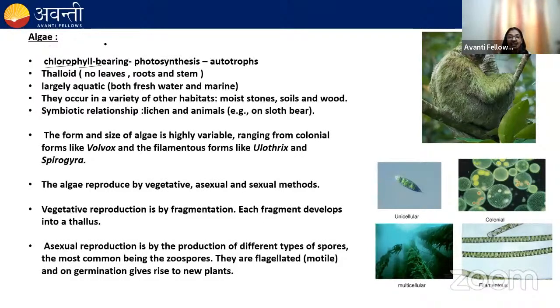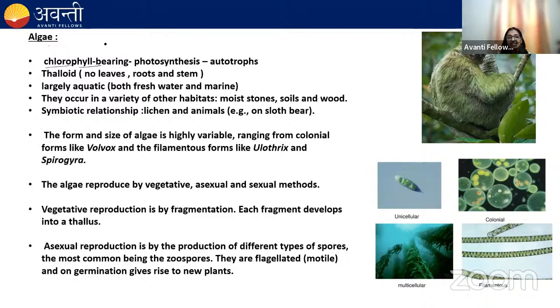They also occur in other habitats like moist stone, soil, and wood. In the rainy season, you have observed the algae over the soil, right? So you can observe the algae on the soil and wood as well. Algae also show a symbiotic relationship. If they show a symbiotic relationship with fungi, then the association is known as lichen. Okay, and remember the lichen is a very good pollution indicator.